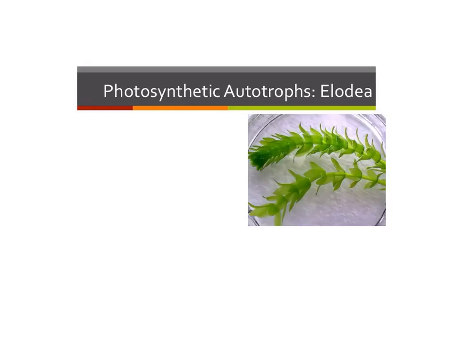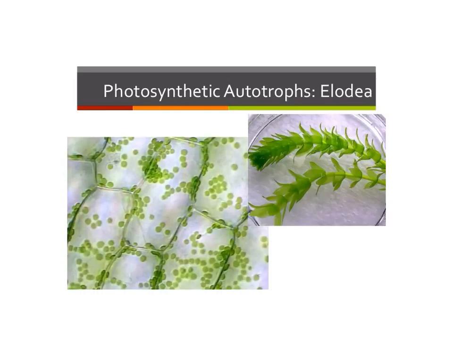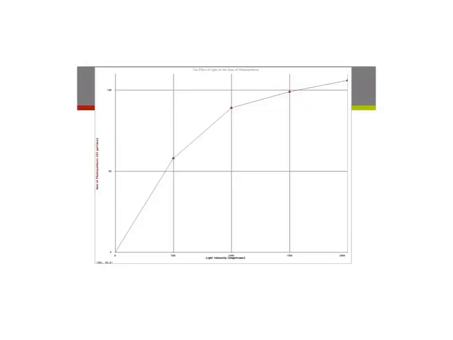A common plant that is often used to study the energy transformations from sunlight into chemical energy is called Elodea. Elodea is a water weed, and you can easily examine the chloroplasts inside of its cells. Because the energy transformations in chloroplasts are driven by light, as the intensity of sunlight increases, so does the rate of photosynthesis.